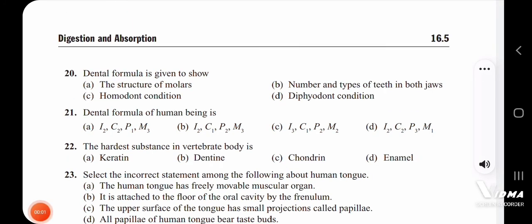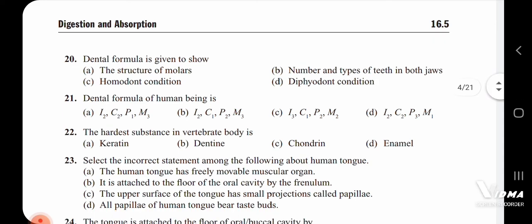Next, the hardest substance in vertebrate body is enamel. Here you might have observed the other options like keratin, dentine, chondrin. Chondrin is the cell which are present in the cartilaginous tissue. It is called chondrin. Dentine is the part of the teeth only.